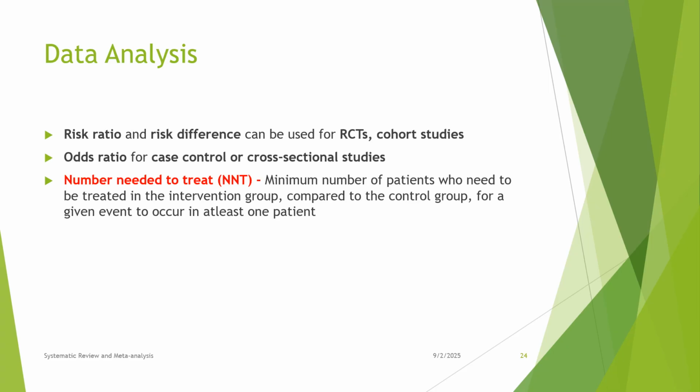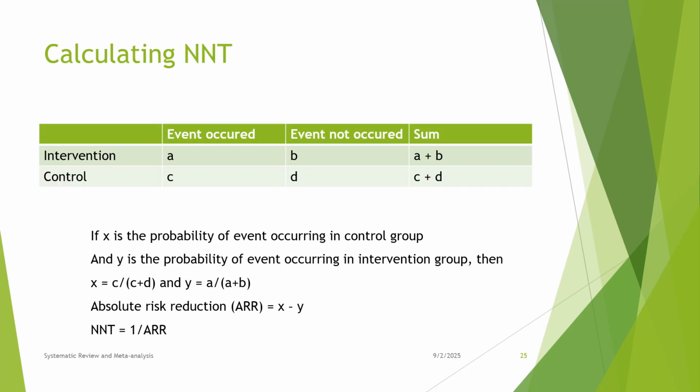In data analysis, risk ratio and risk difference can be used for RCTs and cohort studies, and odds ratio for case-control and cross-sectional studies. Number needed to treat: the minimum number of patients who need to be treated in the intervention group compared to the control group for a given event to occur in at least one patient. Calculating NNT.